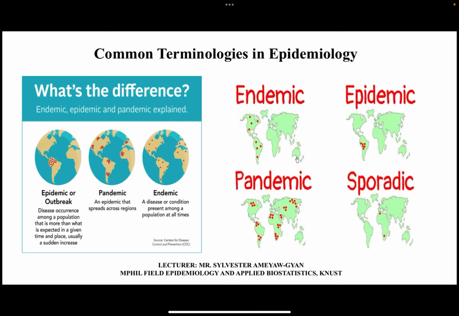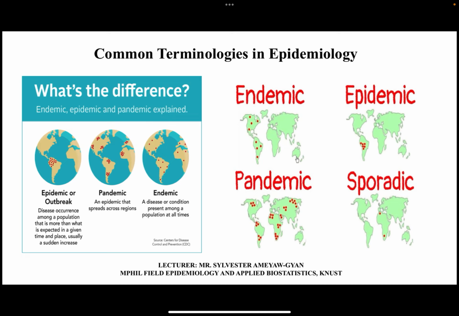In epidemiology, we sometimes use these two words interchangeably, but there are differences. An outbreak is usually localized to a particular institution. Sometimes it can even be a family. An outbreak can occur and be limited to a particular family, to wedding guests, or to a particular church. Maybe a church went for a program and they all ate or drank from a similar source. An outbreak of a disease has occurred, or people are getting infected by a particular disease. Call it an outbreak.